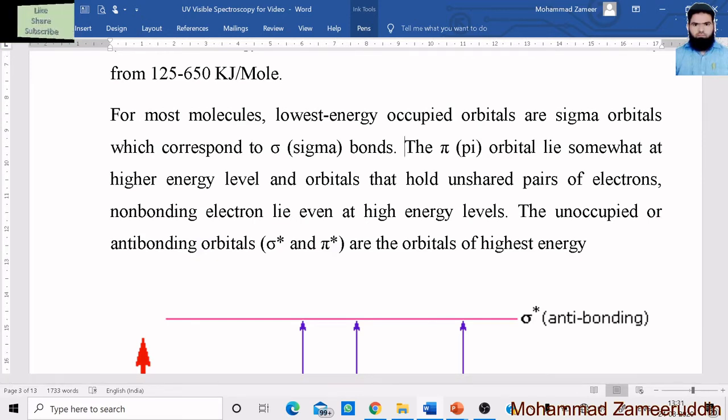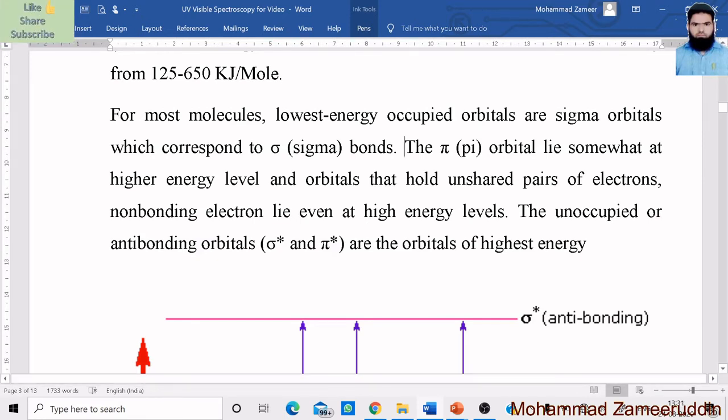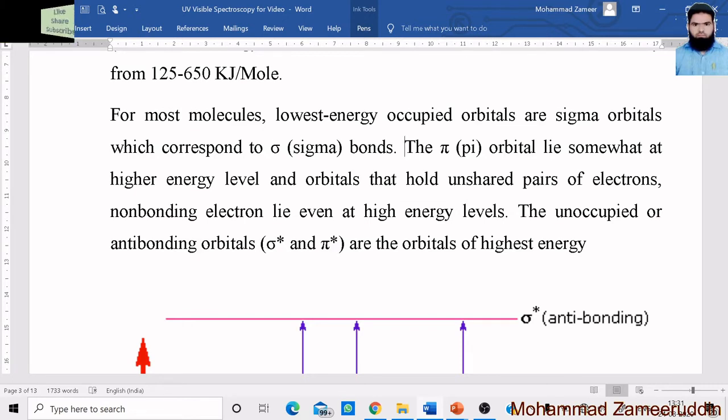Now the pi orbitals lie at energy somewhat more than the sigma electrons and less than the non-bonding electrons. So this is the intermediate stability. Okay, these are the pi electrons or the pi bonds.